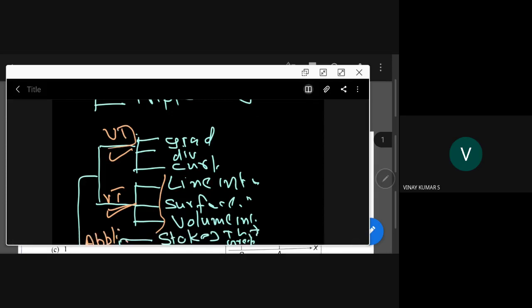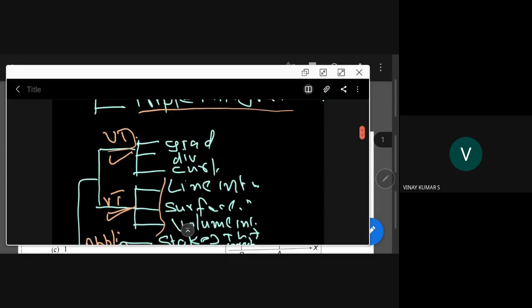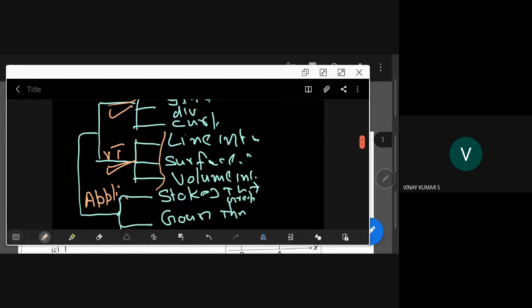But here, see, this is a different idea. Double integral is one idea, triple integral is one idea. These are altogether different ideas. We bring those ideas to know what is line integral, what is surface integral, and what is volume integral. So we express line integral, surface integral, and volume integral in either double integral or triple integral. That is the idea here, and that is explained by using Stokes theorem and Gauss divergence theorem.